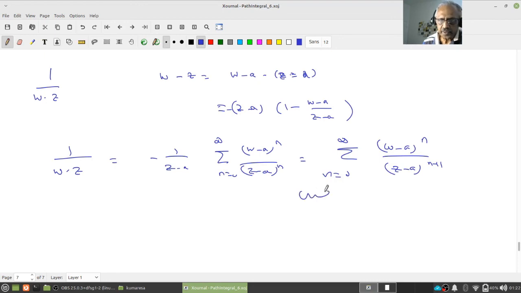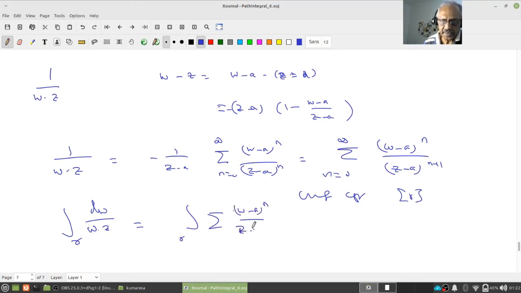And this is uniformly convergent on gamma, therefore I can interchange the integral. The integral of dw by w minus z over gamma is going to be, taking the sum out, the integral over gamma of (w minus a) to the power n by (z minus a) to the power n plus 1, the whole thing into dw.